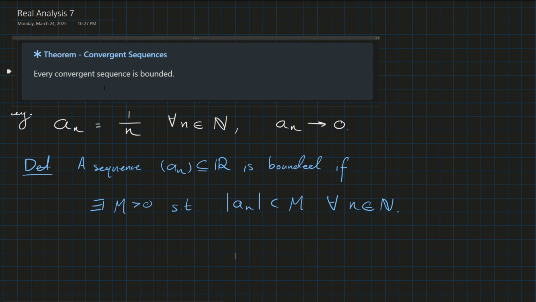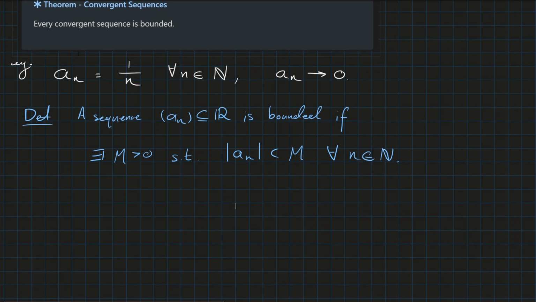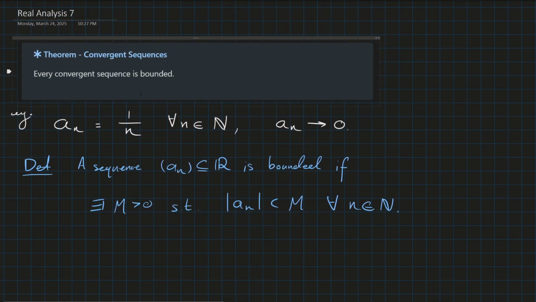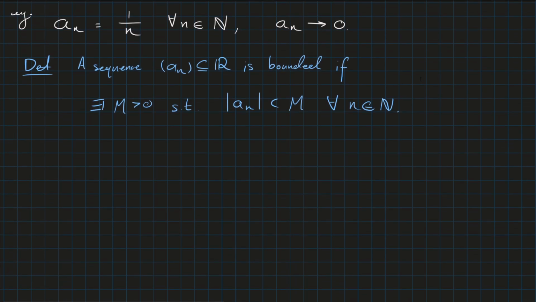So every convergent sequence is bounded. That means convergence implies boundedness. Boundedness does not necessarily imply convergence. We can of course look at an example like b_n, which is (-1)^n.